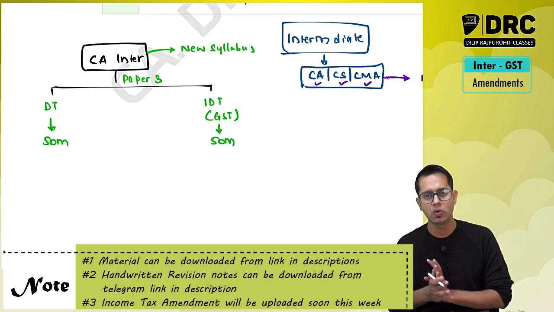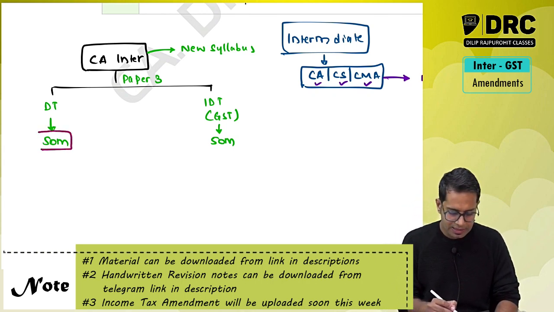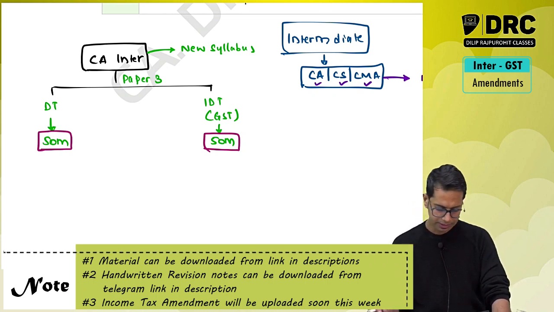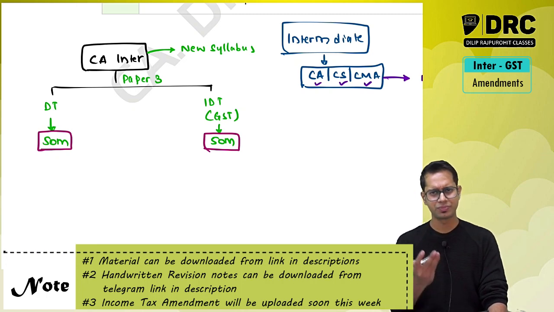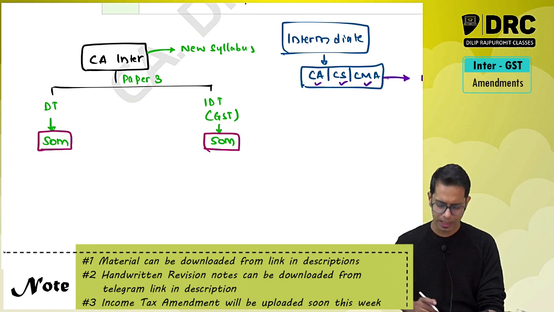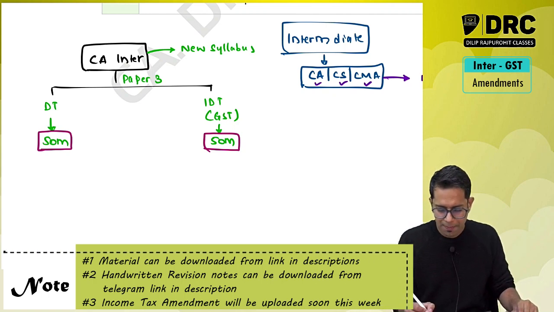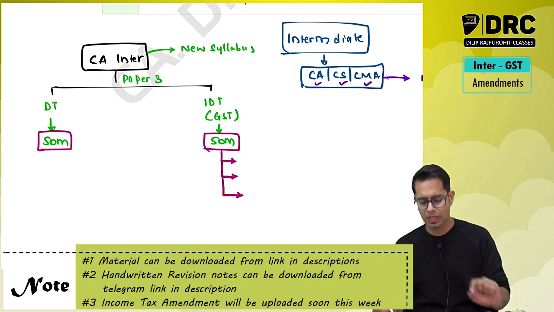Please note, this point which I am discussing is only with respect to CA inter students. So direct taxes and indirect taxes are both equally 50-50 marks. Before, direct taxes were for 60 marks and indirect taxes were for 40 marks, but now they are both the same. Now what they have done, they have increased the weightage of indirect taxes. By increasing the weightage, they have added a few topics in indirect taxes.